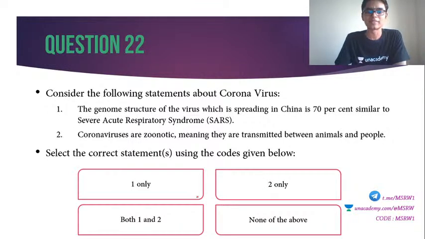Consider the following statements about coronavirus. 1. The genome structure of the virus which is spreading in China is 70% similar to the severe acute respiratory syndrome or SARS. 2. Coronaviruses are zoonotic, meaning they are transmitted between animals and people. Select the correct answer.